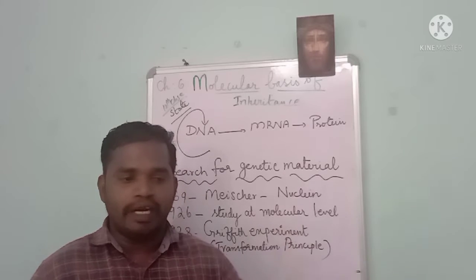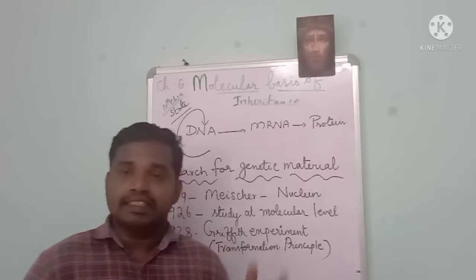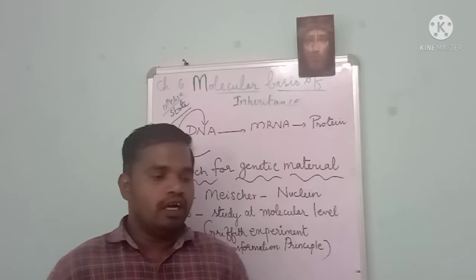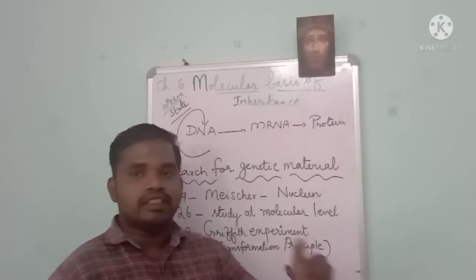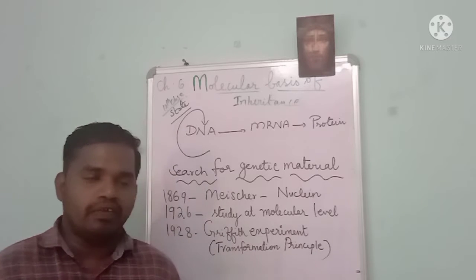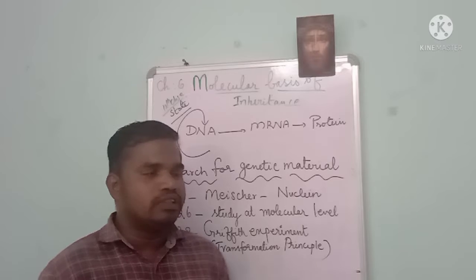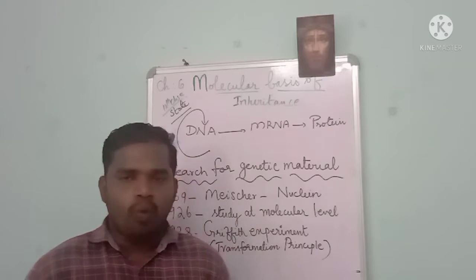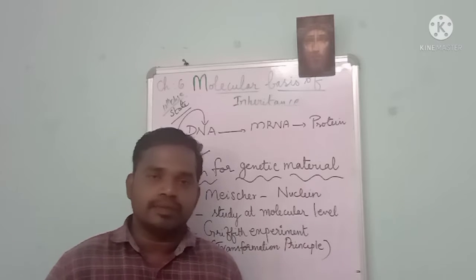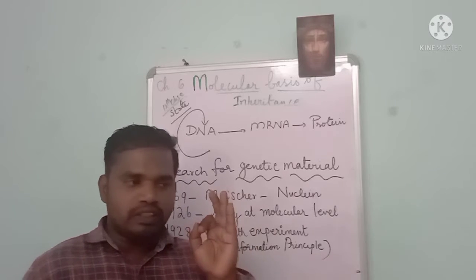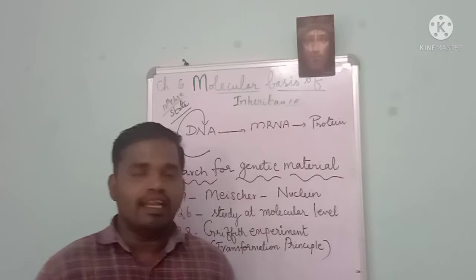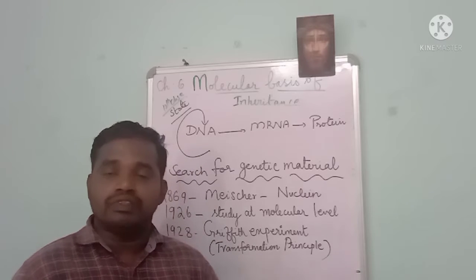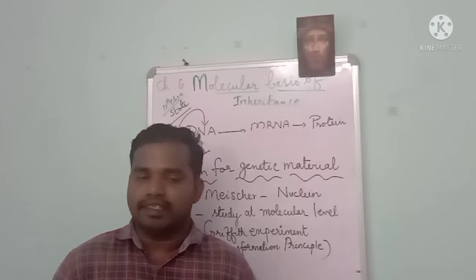Gregor Johann Mendel is the scientist. Basically he was a teacher and then became a monk. Then he started to do many experiments in Pisum sativum, and finally he proposed a theory called Mendelian theory or classical genetic theory. He proposed 3 laws. The first is the law of dominance. The second is the law of segregation, and the third is the law of independent assortment.